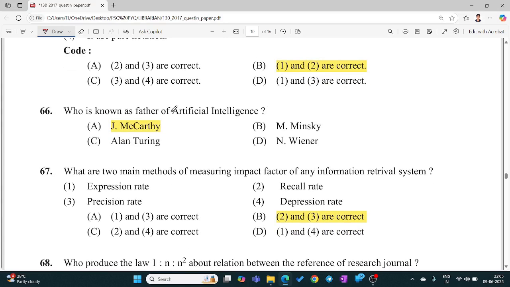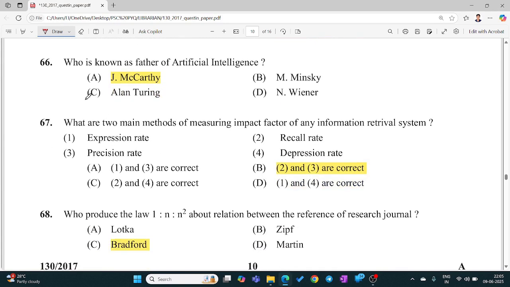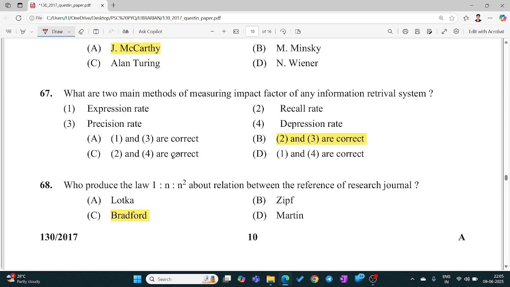Who is known as the father of artificial intelligence? J. McCarthy. What are the two main methods of measuring impact factor of any information retrieval system? Recall rate and precision rate. So the answer is option B.